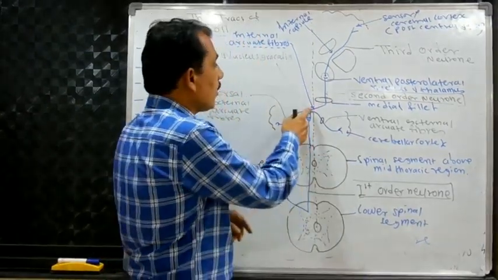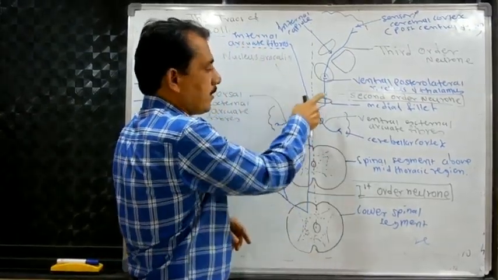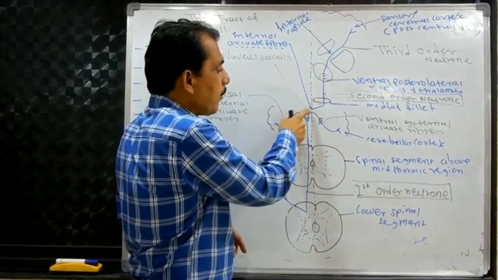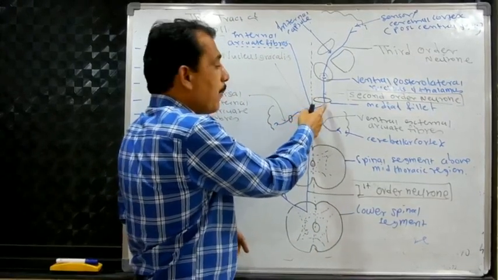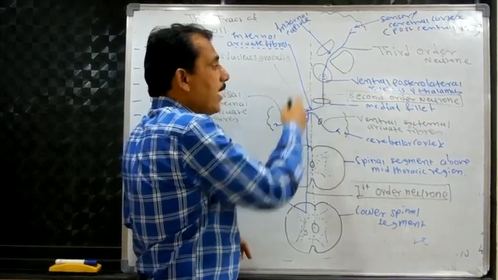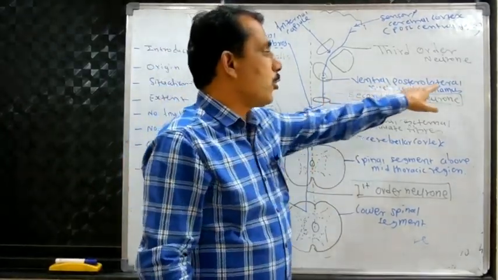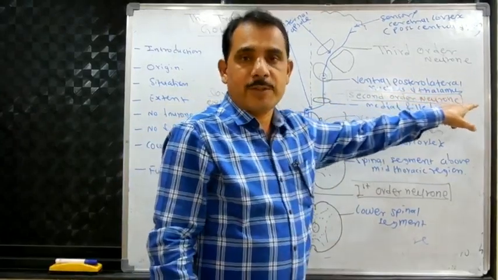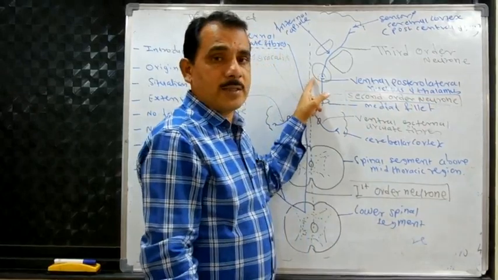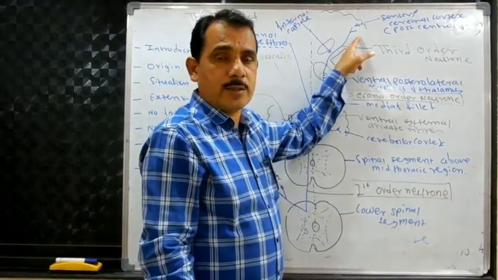Now, another set of second order neurons, the internal arcuate fibers. They ascend upward, cross to the opposite side, pass through the medial lemniscus, and end in the ventral posterior lateral nucleus of the thalamus. Here the second relay takes place and the third order neuron begins.